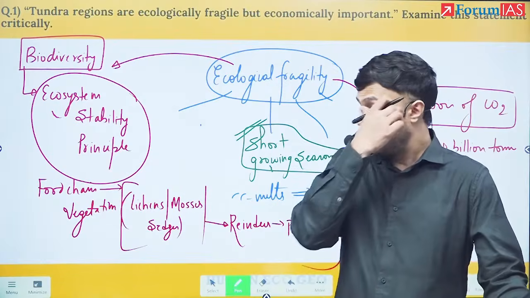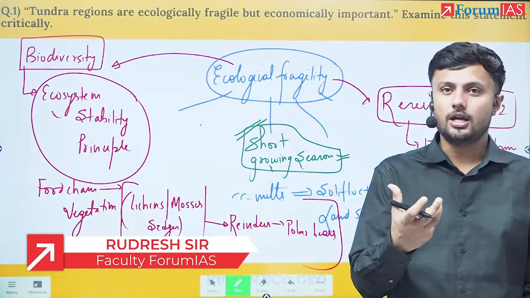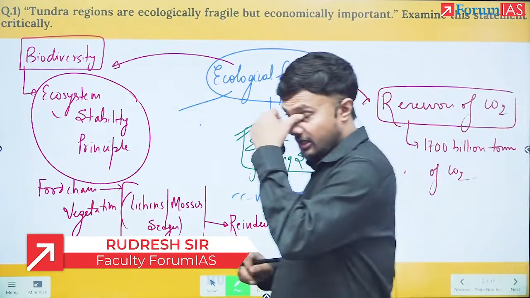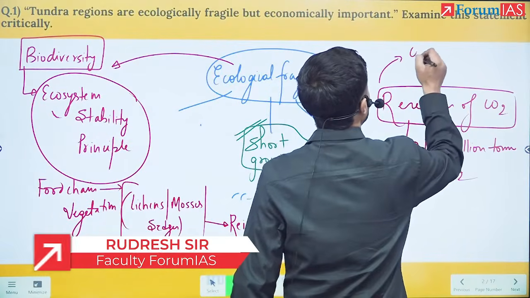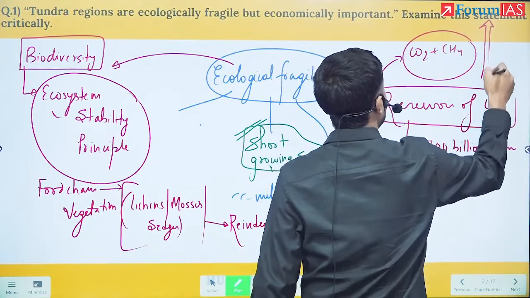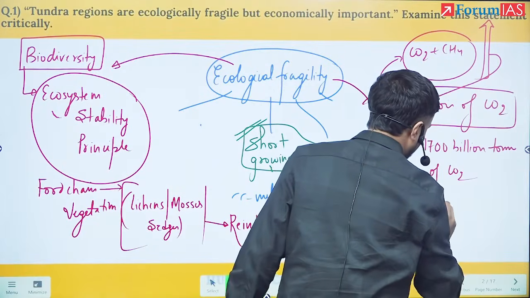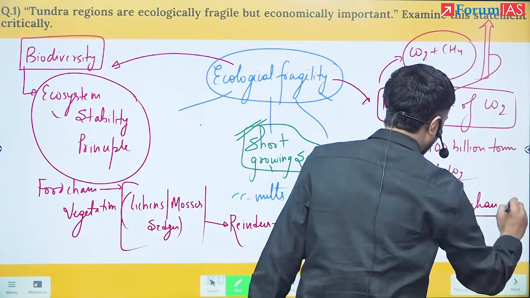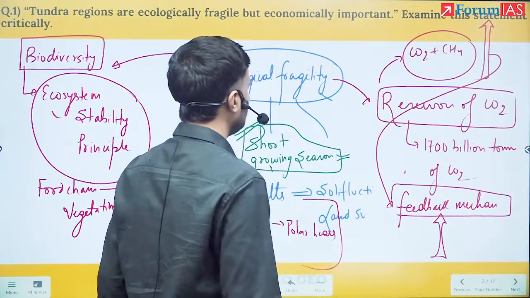So tomorrow, if because of climate change the permafrost thaws, the thawing and melting of the subsurface zones will lead to release of CO2 plus methane gas. This in itself will lead to what we call a positive feedback mechanism, which will accelerate the process of climate change.